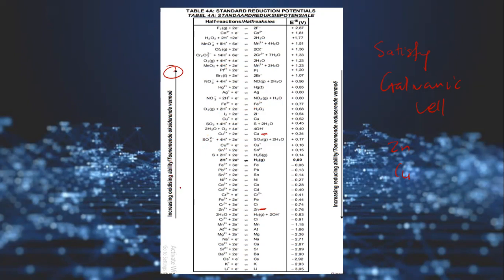I don't like this statement because it's a little confusing. Something that causes something to undergo oxidation has that ability, so what is above has a greater strength in increasing oxidizing ability.